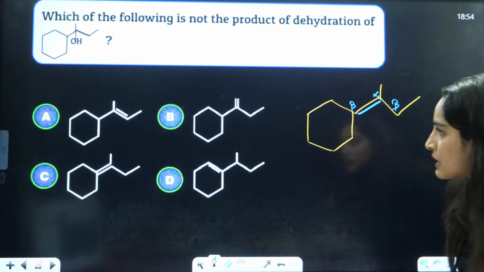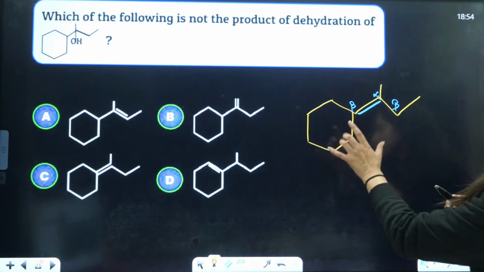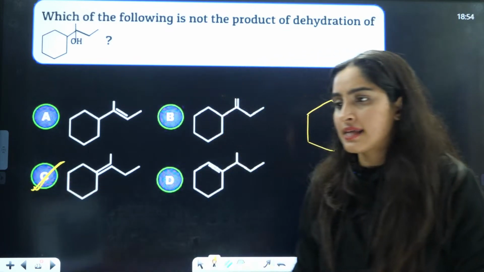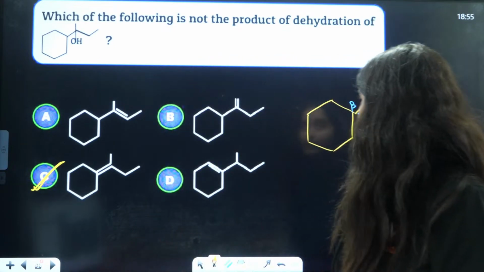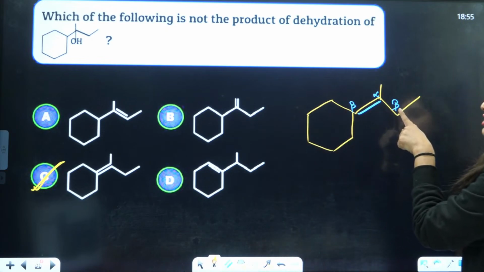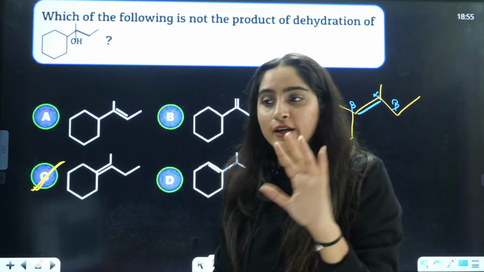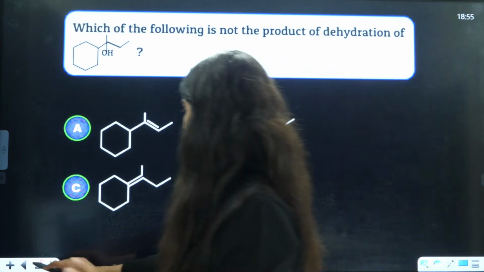So here the answer will be, guys, can you identify this over here? Everybody, C is the correct answer, right? C is the correct answer. Got it? Yes, very good. C, beta, C. This is OH here. This is beta and this is beta. From beta positions, the hydrogen is eliminated, not from gamma position. Okay? Yes? Wait a minute.